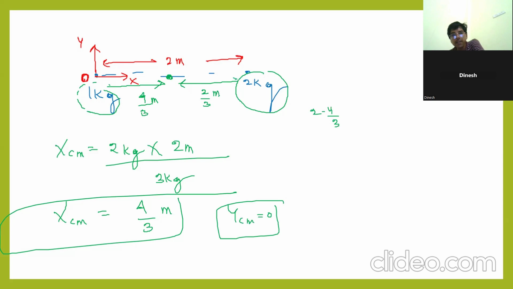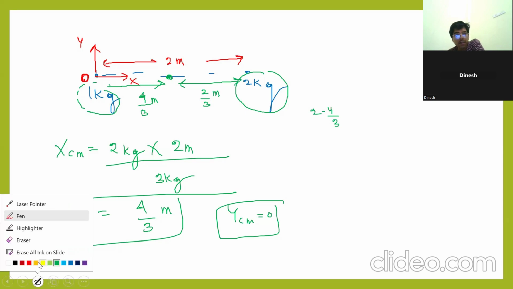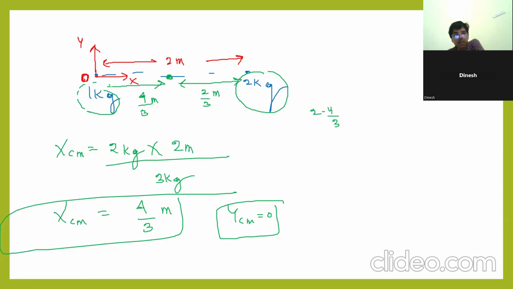If you look carefully, from the 1 kg block, the center of mass is 4 by 3 meter. From the 2 kg block, center of mass is 2 by 3. Now tell me, which is more, 4 by 3 or 2 by 3? 4 by 3 is more.